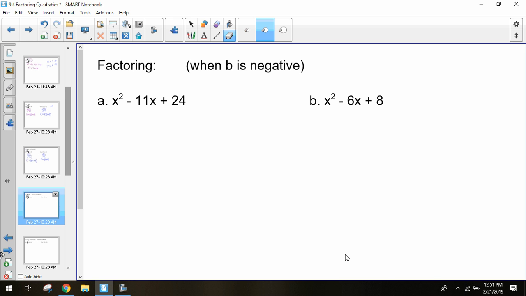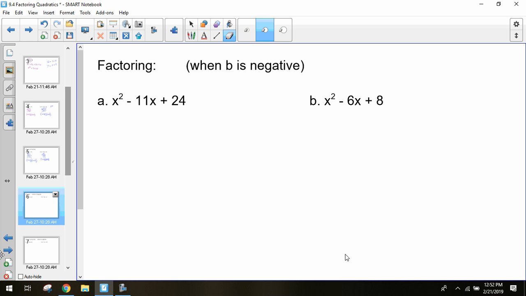All right. On that last situation, on all the factors we've done so far, all of our numbers were positive. We had a positive 12, a positive 7, a positive 32, a positive 12. With this, we're seeing what happens if that middle number is negative.